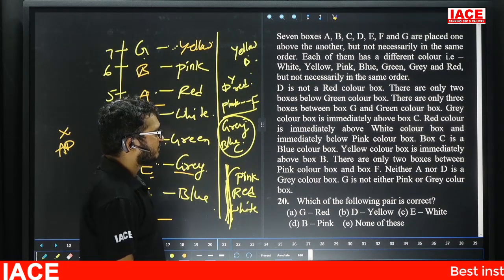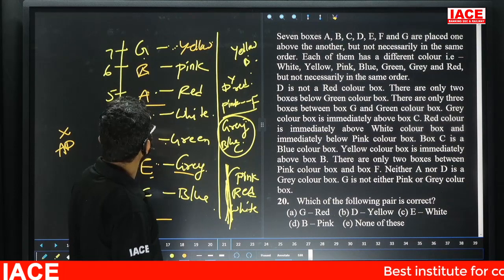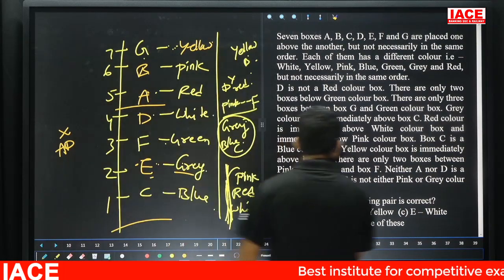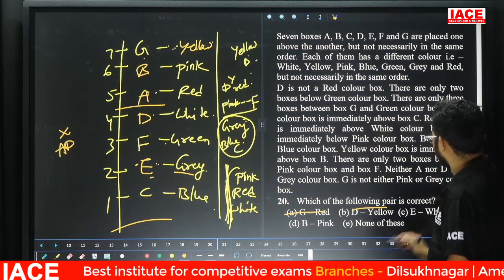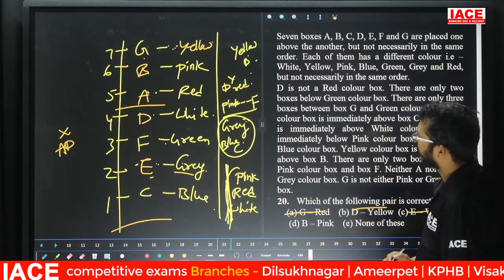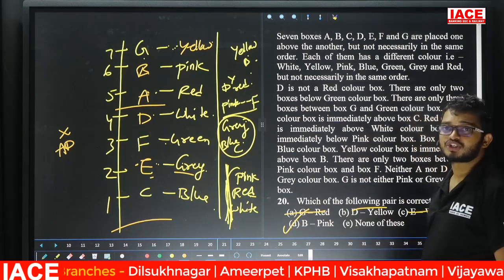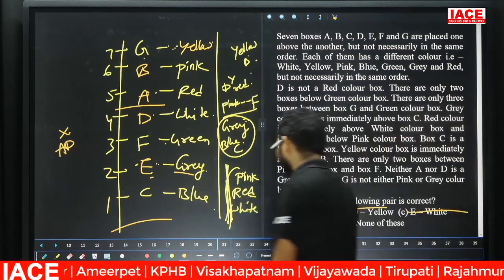Question number 20. Which of the following pairs is correct? G red, wrong. Next, D yellow. D yellow, wrong. Next, E white. E white, wrong. Next, B pink. B pink, yes, correct. Then question number 20, the answer is option D.